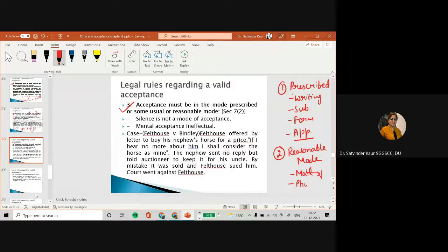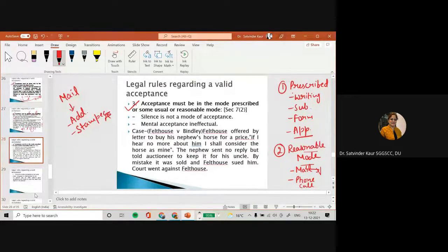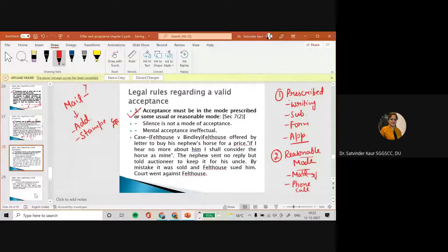If the person has sent you the letter, you can send the telegram. So whatever is the reasonable mode of communication, that is required to be used. But that reasonable mode has certain requisites: if you have sent your acceptance by mail, it should be properly addressed and properly stamped, if you're sending by post, right? If you're using electronic mail, then the particular address should be the same.